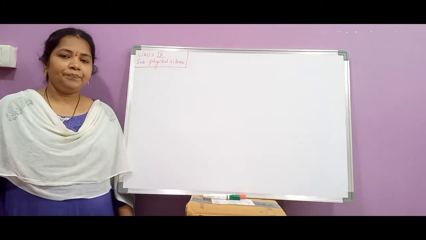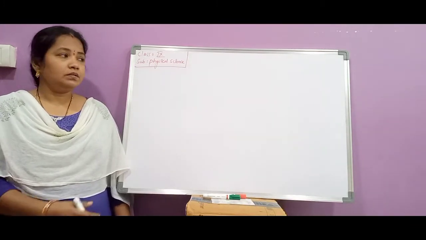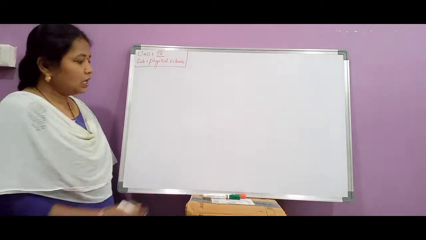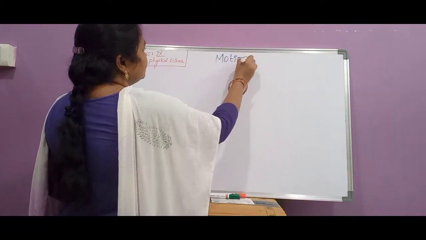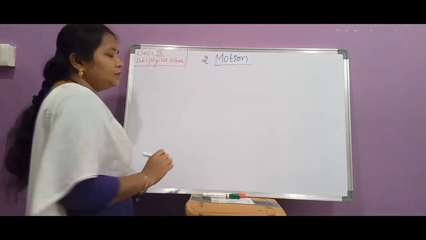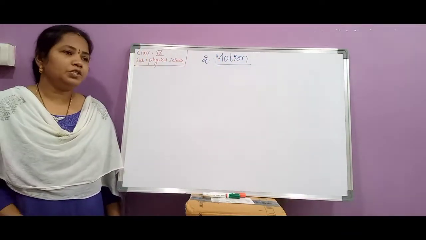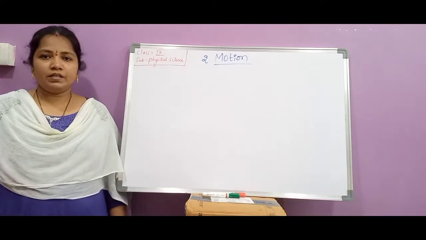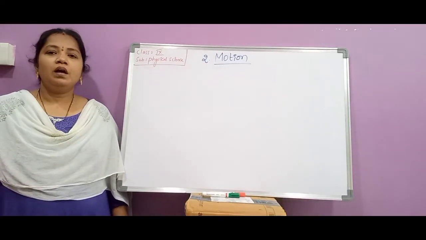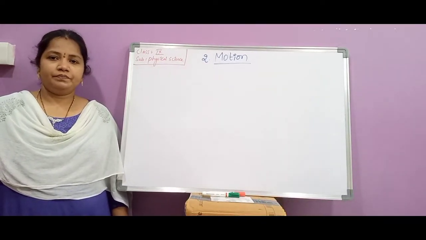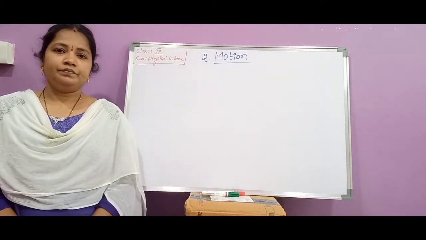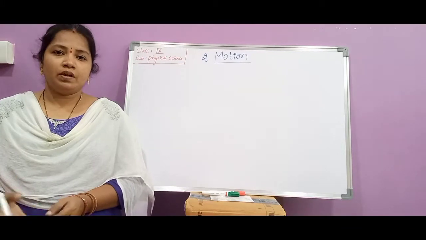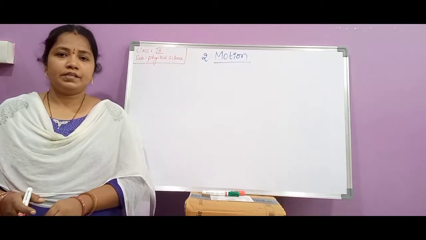Today we are going to see ninth class physical science, chapter motion, from second chapter, we will see motion, chapter number 3. Regarding motion, in the previous classes also we have learnt what is motion and what are the different types of motion. We have studied about different types of motion like rectilinear motion, rotatory motion, circular motion, and periodic motion, etc.